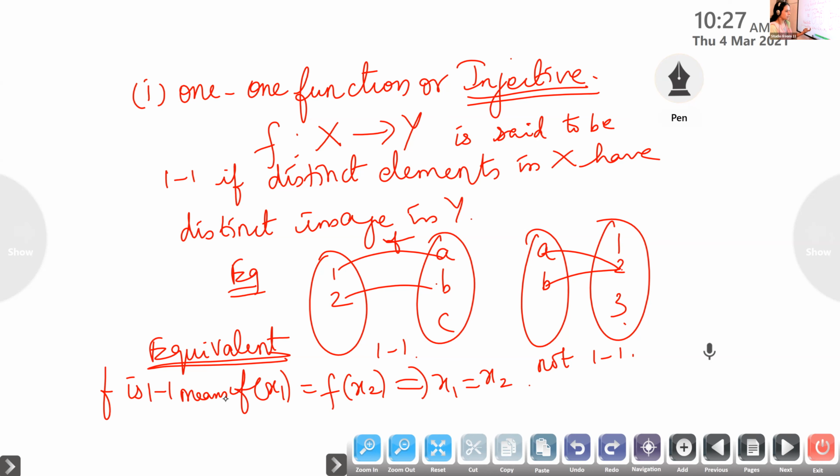If the images are the same, the elements are the same. So f is one-one. That is the equivalent condition.